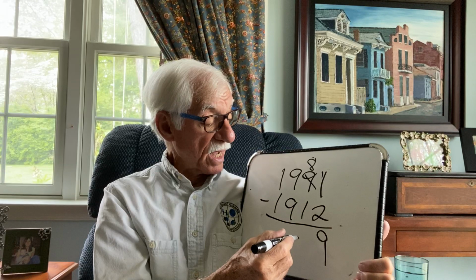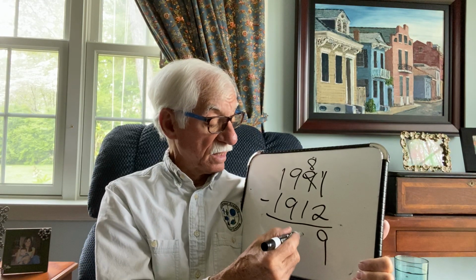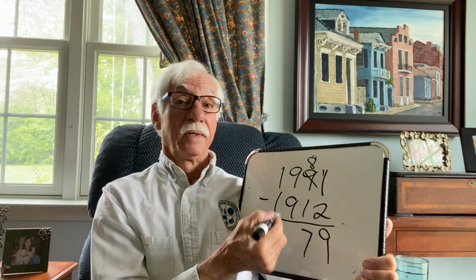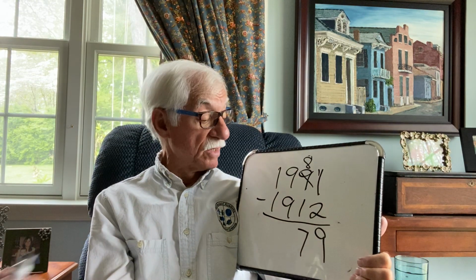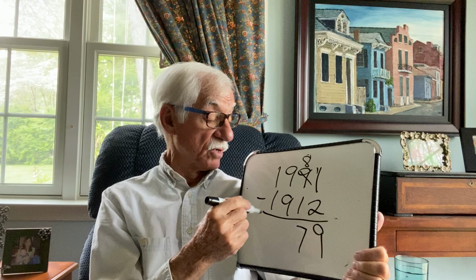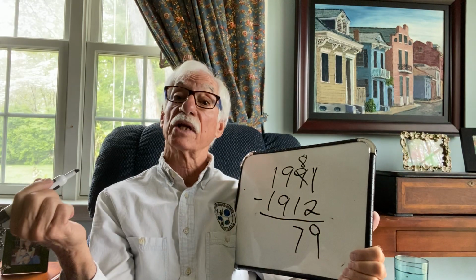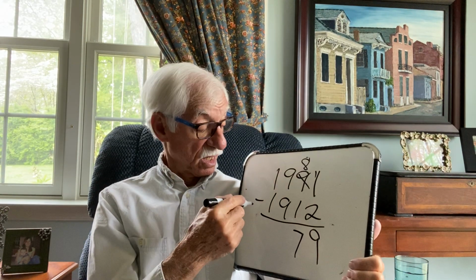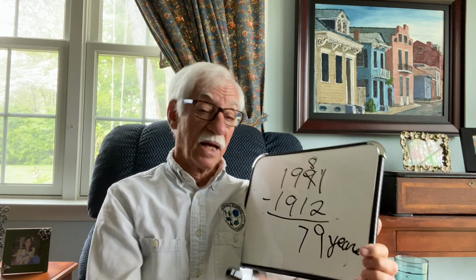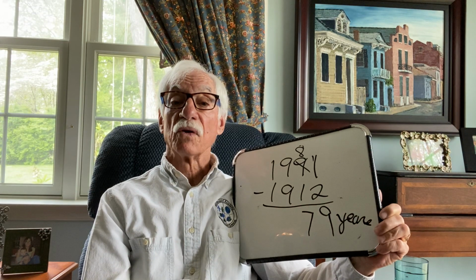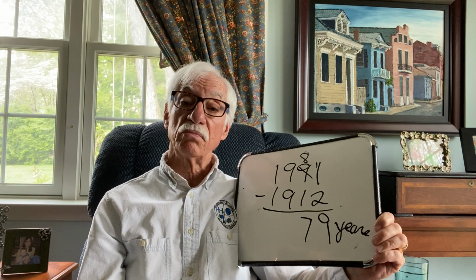8 tens minus 1 ten is 7 tens. 900s take away 900s. Do I need a 0 in that place value? No, I do not. 1 unit 1,000 take away 1 unit 1,000. Do I need a place value 0? I do not. So again, the 79 years is the answer. So if you need to freeze that and look at it, do so. If not, let's move on.